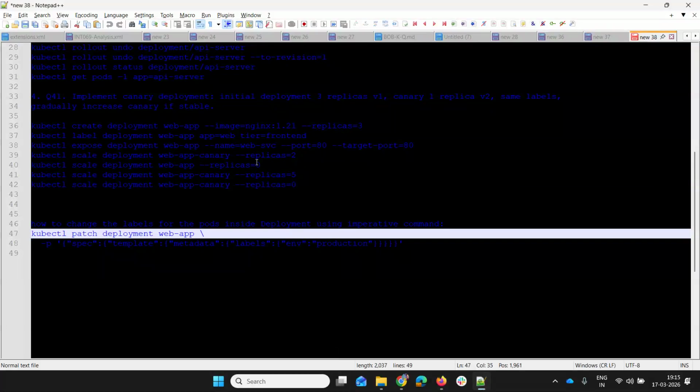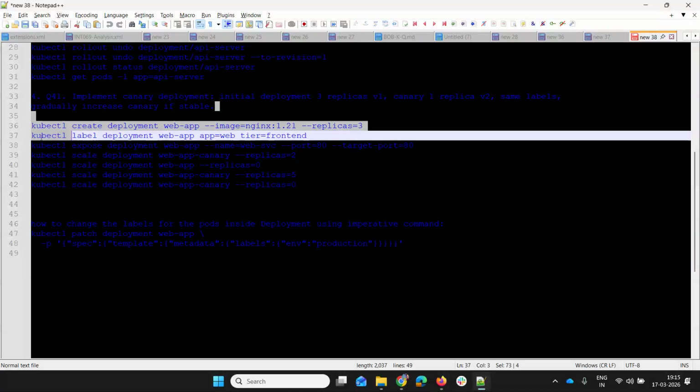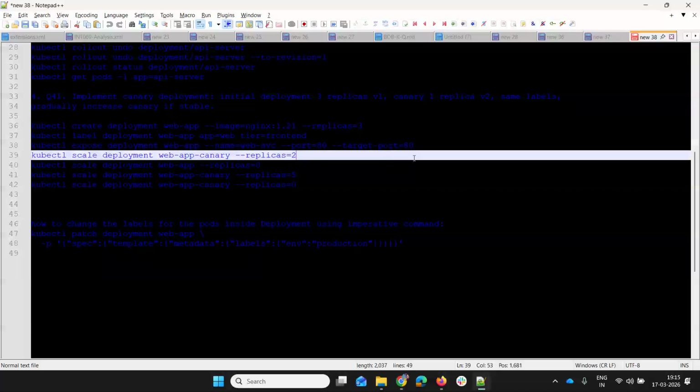Basically, they are asking to gradually increase the canary if it is stable. This use case will be helpful in cases where we need to take down one deployment and create another similar deployment.